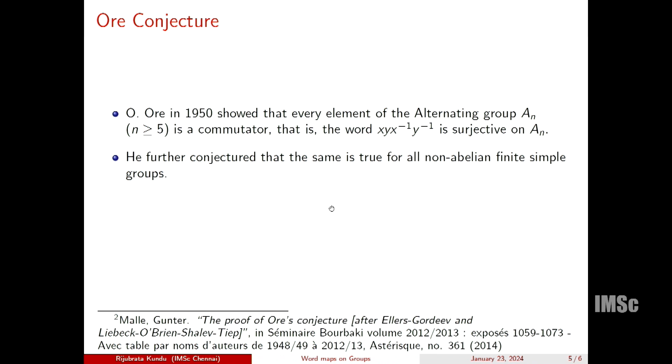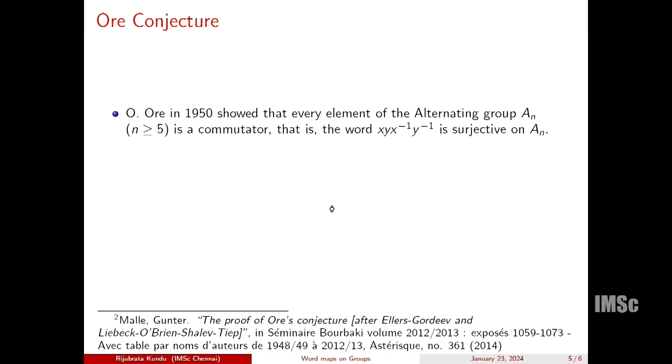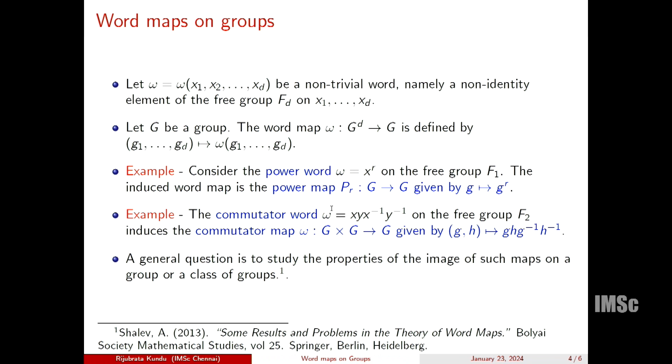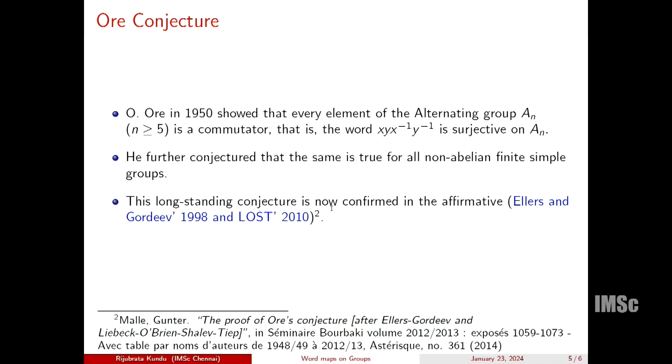Note that this is a finite simple group, but he conjectured that it is true for all finite simple groups. And this long-standing conjecture was finally settled in the affirmative by the works of Ellers and Gordeev in 1998 and Liebeck, O'Brien, Shalev and Tiep in 2010. So this map, going back here, is also surjective on all finite simple groups. Once again, this beautiful article by Gunter Malle, The proof of Ore's conjecture, talks about this journey and about different methods which are not only used for this, but are useful in general.